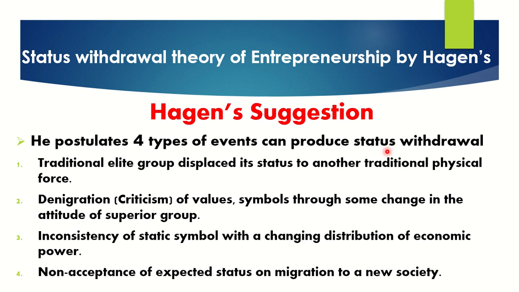So how can we withdraw those things? He pointed out four types. So what are the four types? In a sense, a traditional allied group, a well-to-do, good group. Traditionally, in the olden era, what is a traditional allied group? It displays its status to another traditional physical force. That is what they are telling.